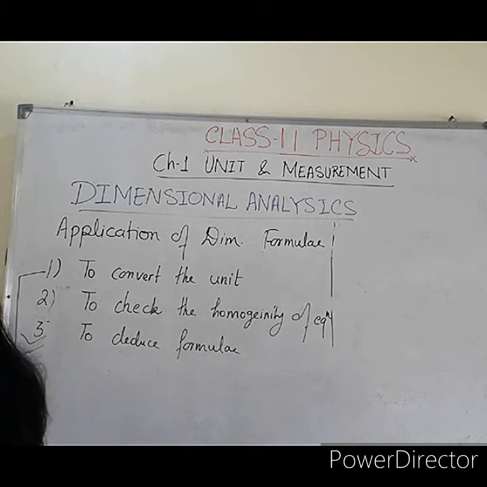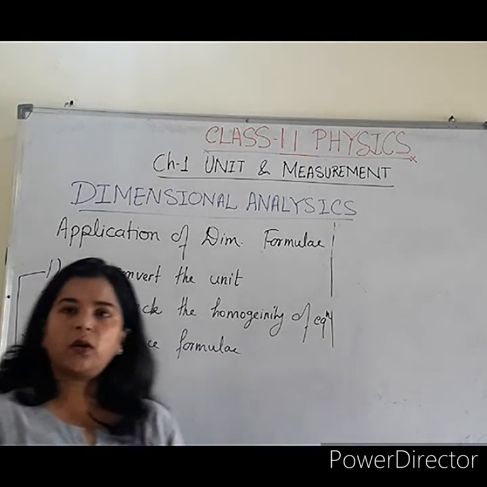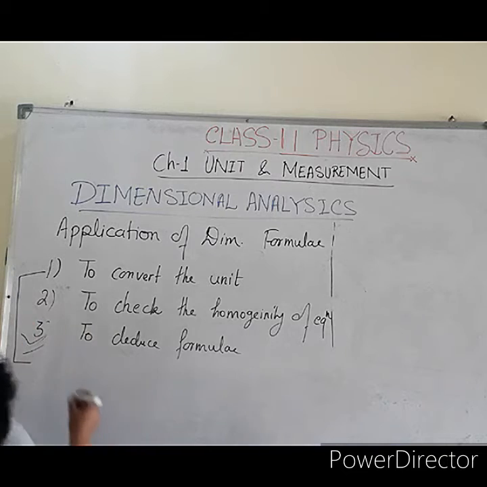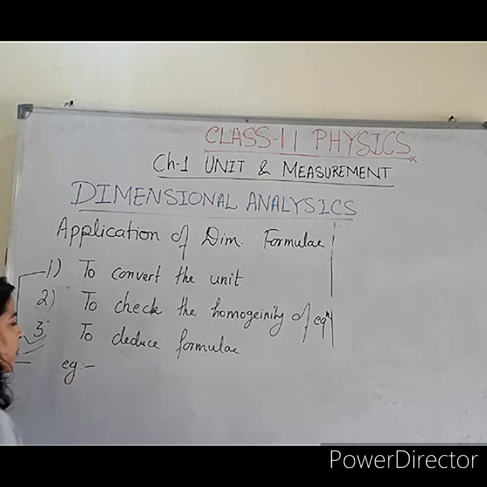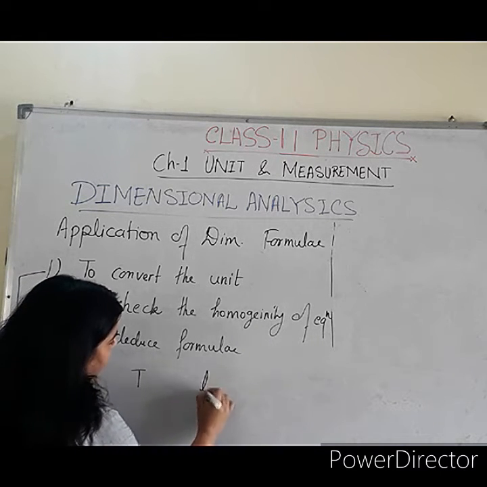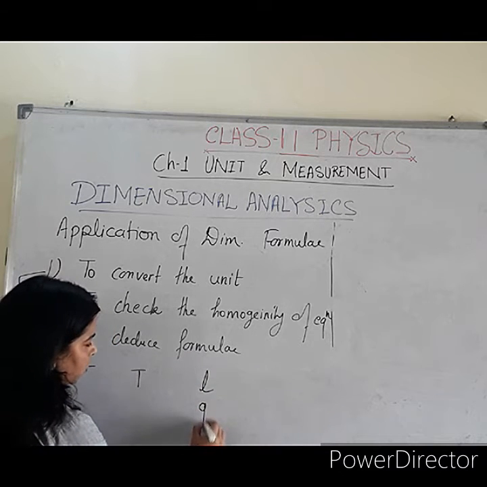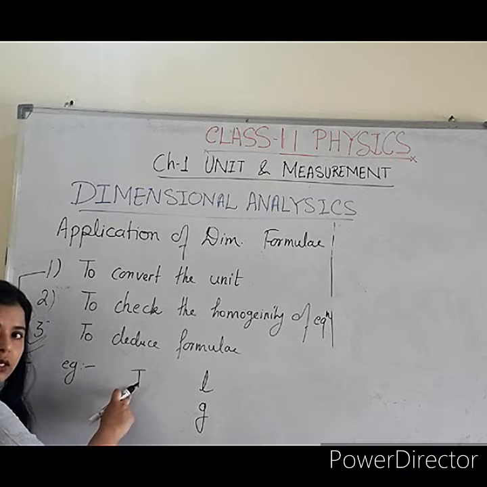Now come to the third part. Third part is to deduce the formula. Now let us take one example. The basic example is: T is given, it depends on L and it depends on g. T here is time period.